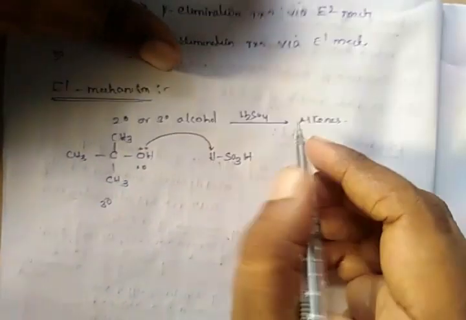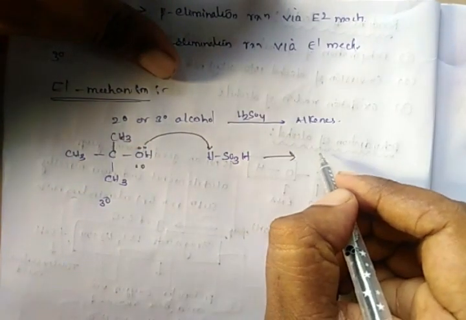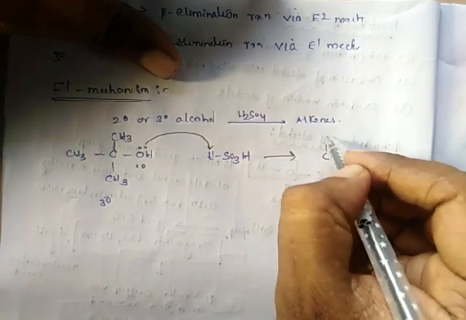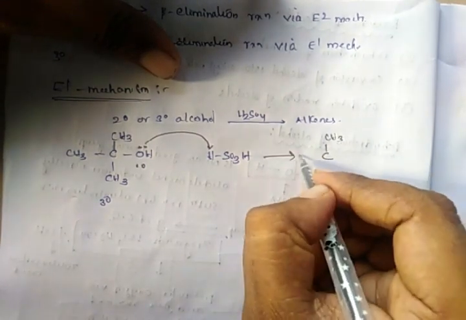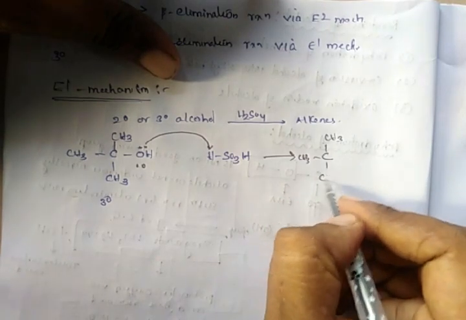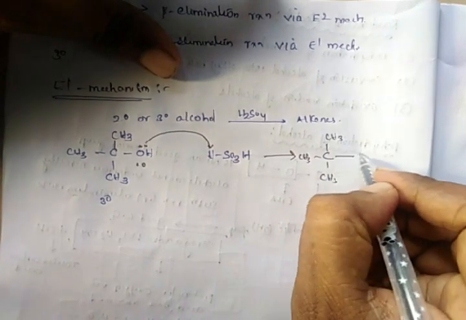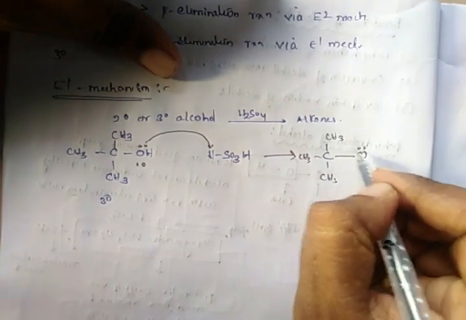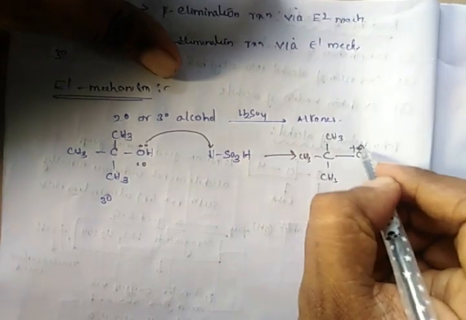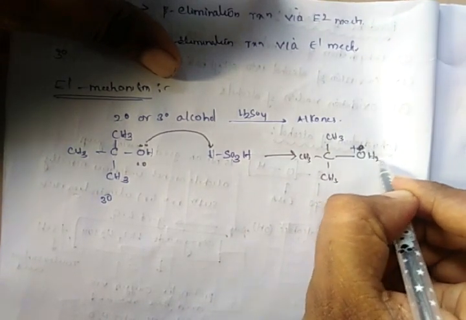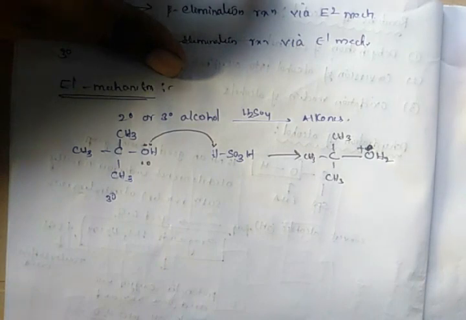The oxygen abstracts the proton from the H2SO4 and we obtain an intermediate, CH3 and oxygen with a positive charge, because it abstracts hydrogen from the H2SO4.